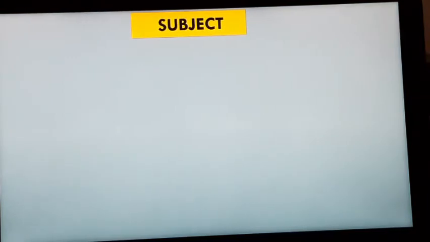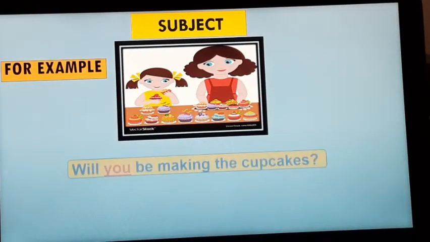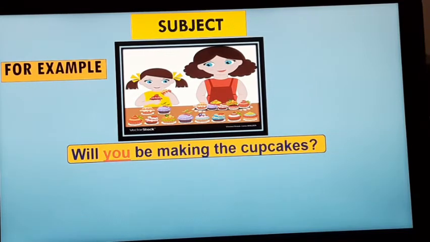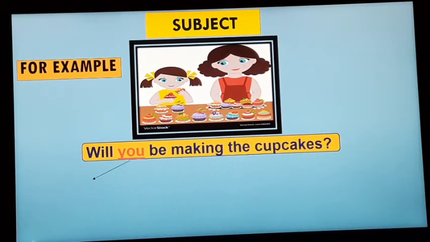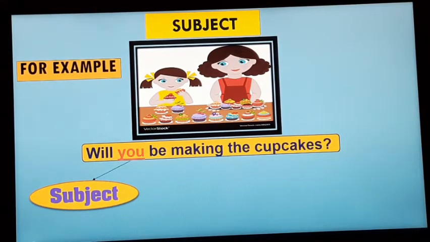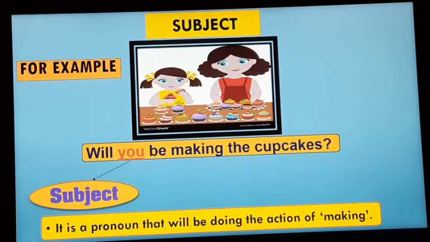See one more example. Here the example is, will you be making the cupcakes? The subject is, yes, you. The word "you" refers to the subject. Why? Let's see the reason. It is a pronoun. The word "you" is not a noun, but it is a pronoun that will be doing the action of making, isn't it?